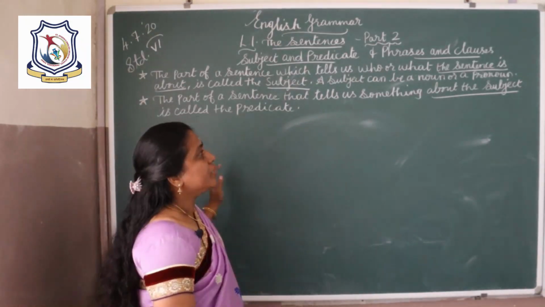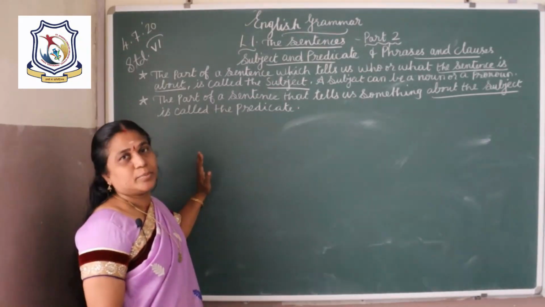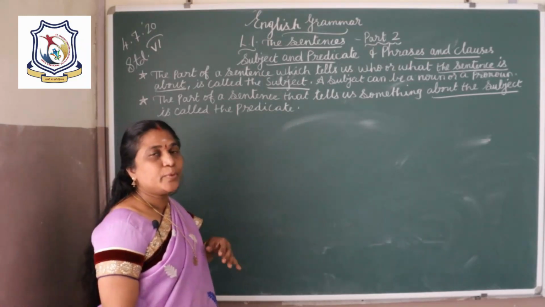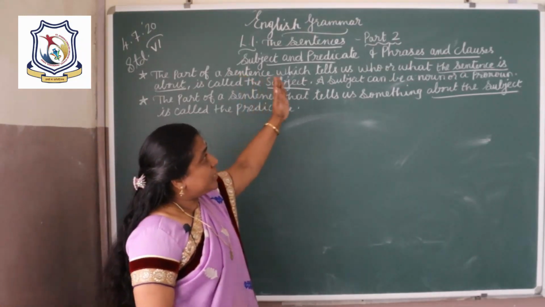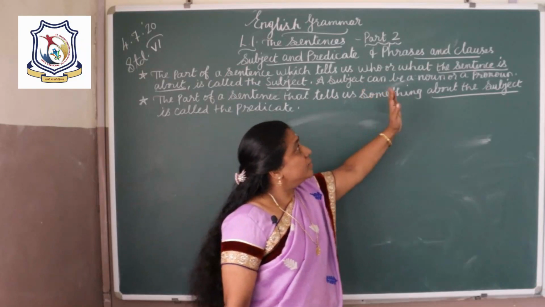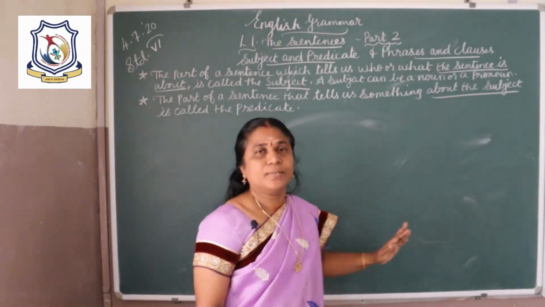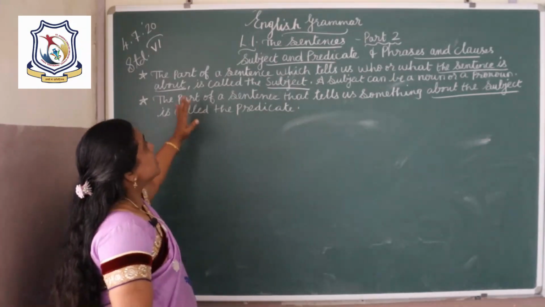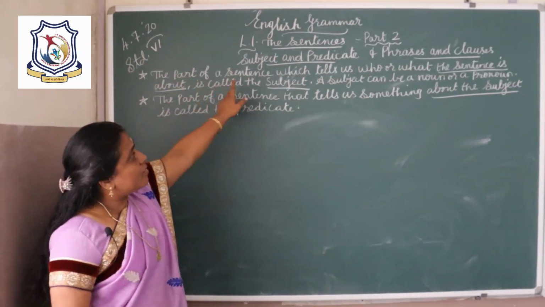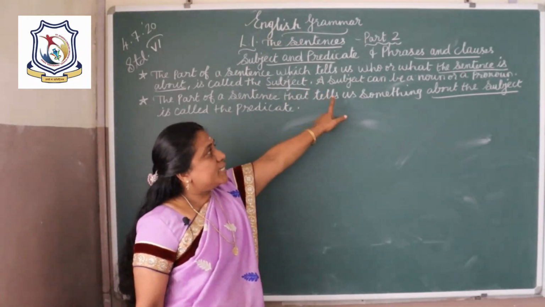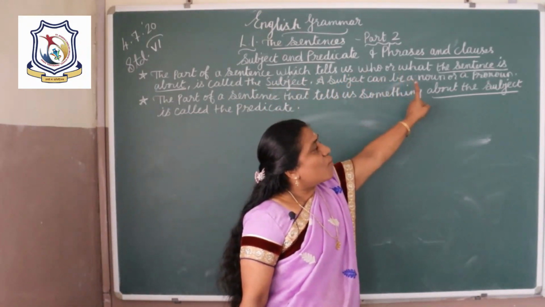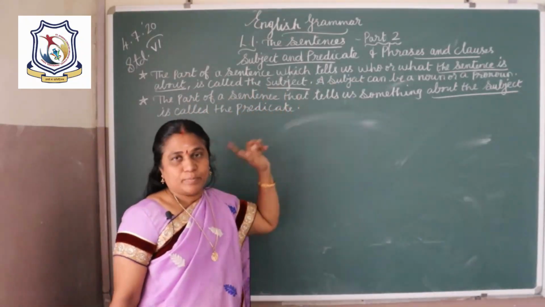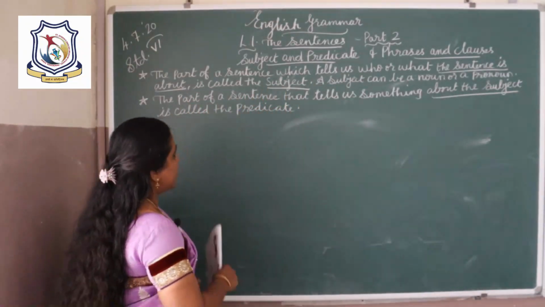Okay. In our previous class we learnt about sentence and kinds of sentences. Today I am going to teach you subject and predicate and phrase and clause. Okay. Now subject, what is a subject? The part of a sentence which tells us who or what the sentence is about is called the subject. Okay. So for example,